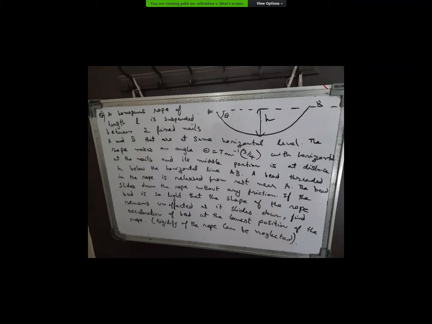If you assume some small element of d alpha subtending at the center, then the mass of that element, where lambda is the linear density, will be lambda into r d alpha into g. That will be equal to 2T into sine d alpha. And T is defined by writing the force equation for the whole rope.